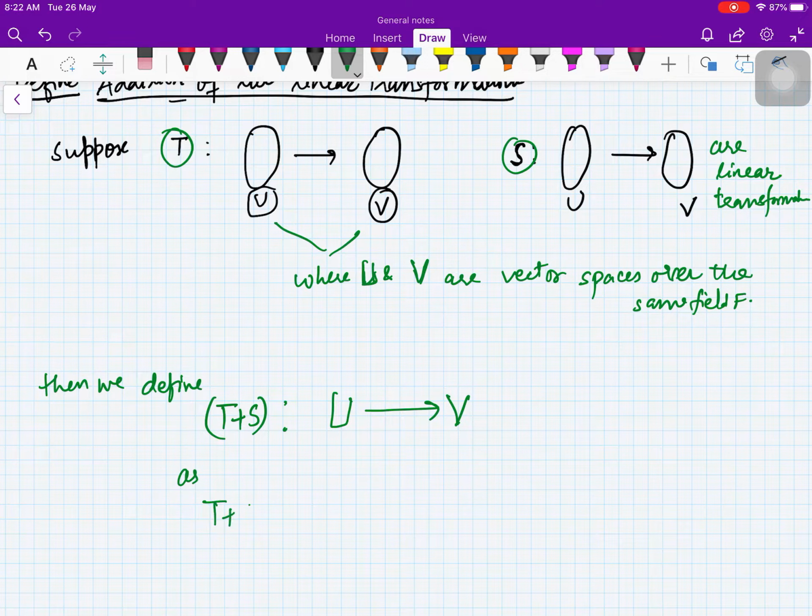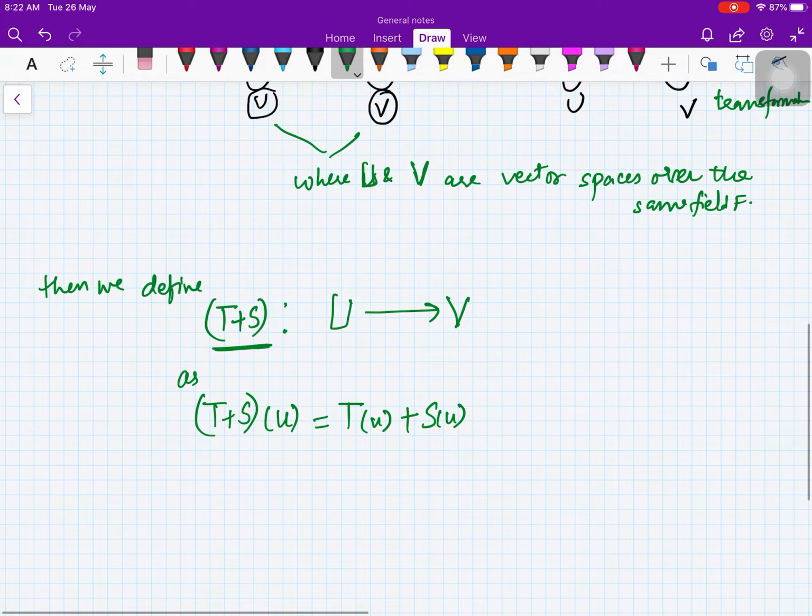T plus S, when operated on any element u of U, is T of u, which is defined, plus S of u, which is also defined. Obviously this is a map because T and S are maps.